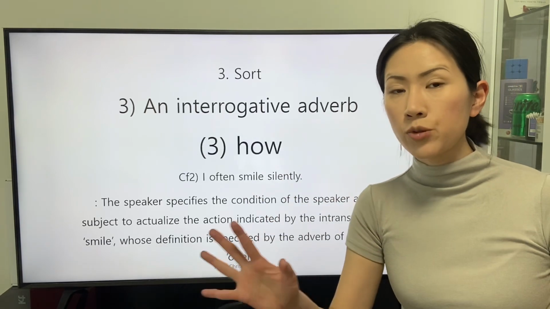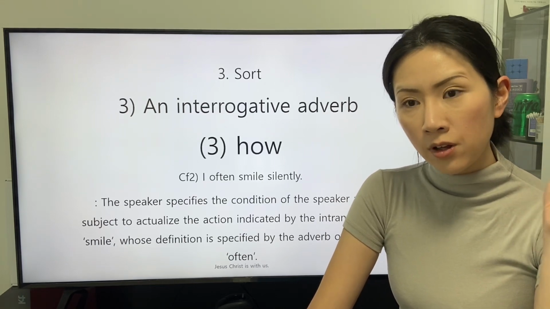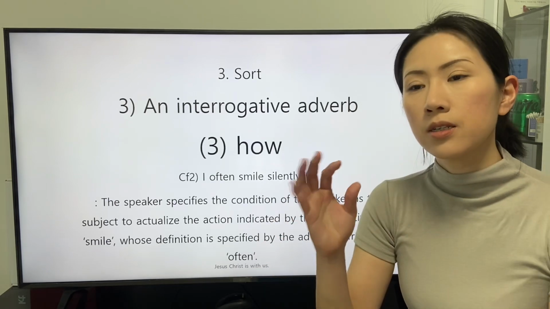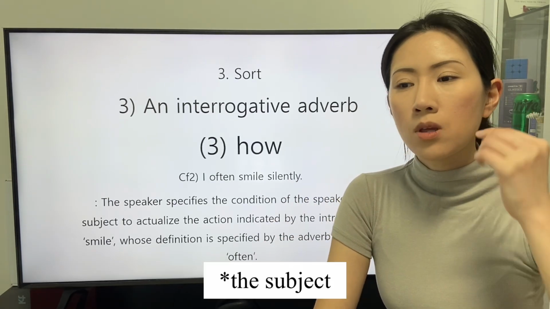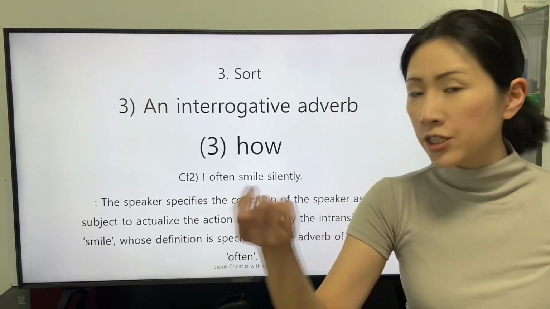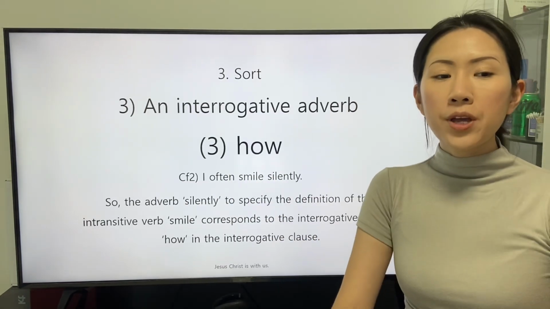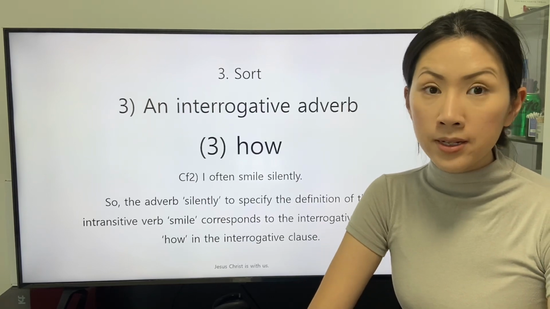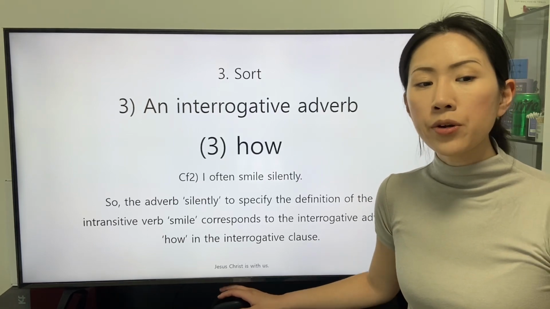In this situation, the speaker of the interrogative clause is able to ask the condition that actualizes the action indicated by the intransitive verb smile. So the adverb silently, to specify the definition of the intransitive verb smile, corresponds to the interrogative adverb how in the interrogative clause.